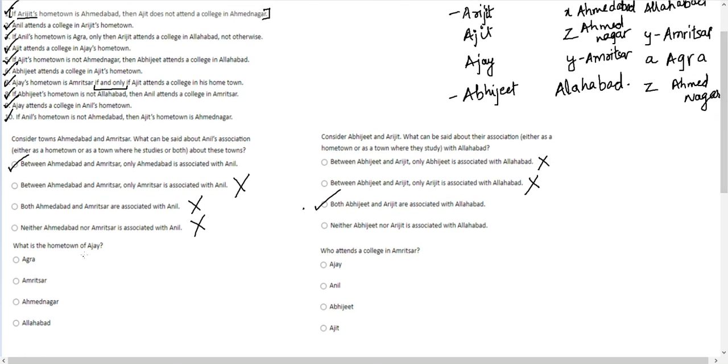Then the next question is, what is the hometown of Ajay? Hometown of Ajay is Amritsar. So option B. Who attends the college in Amritsar? It is Ajit. Therefore option D.